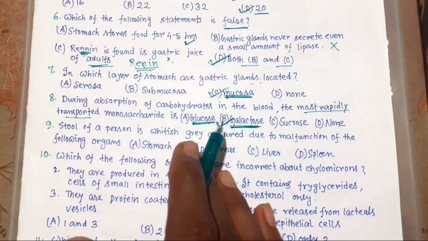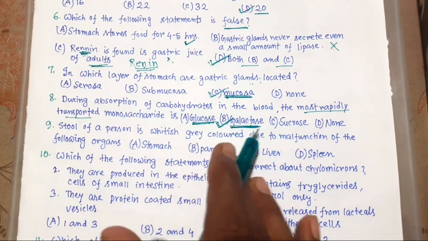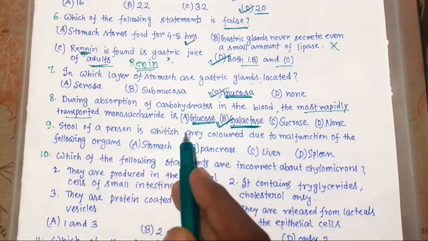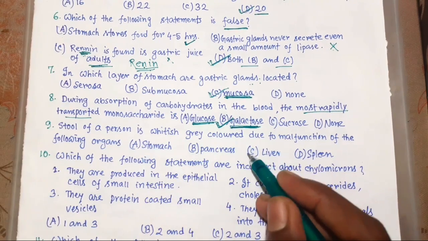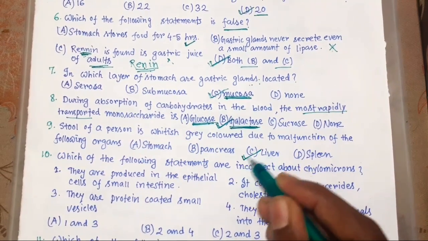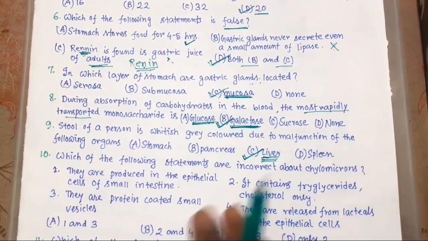So malfunction of the liver can lead to this, whitish grey colored stool. So the right choice is malfunction of the liver.